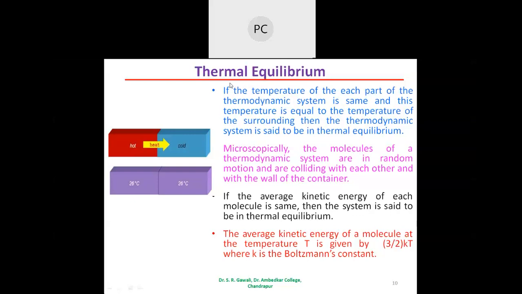For example, here there is a hot body and heat is transferring from the hot body to the cold body.